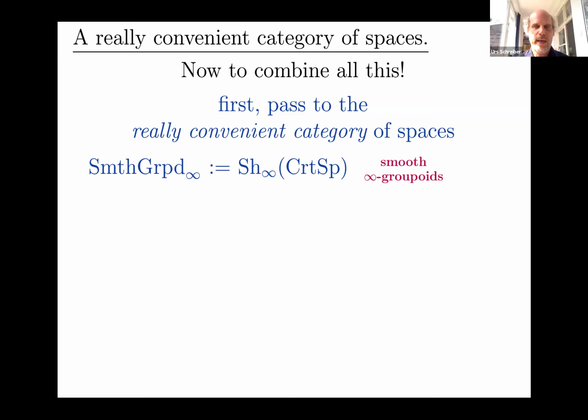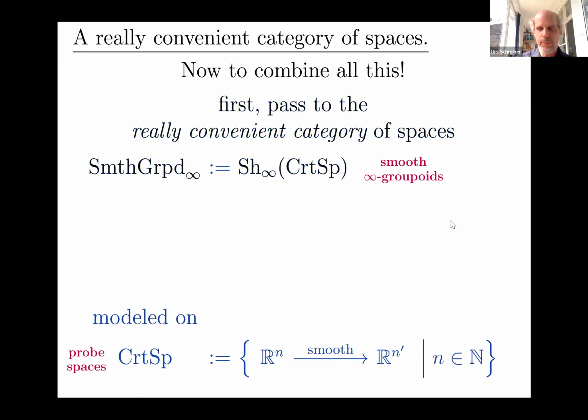So it's the analog of the sheaf topos on the site of Cartesian spaces. What do I mean by that? By the site of Cartesian spaces, I mean this very small subcategory here, CartSp, the full subcategory of the category of smooth manifolds, whose objects are just the Cartesian spaces R^n, and the morphisms are just smooth maps between R^n's, possibly between different dimensions. So this is naturally a site, or it carries a Grothendieck pre-topology, a coverage by the usual open covers, and we can form the sheaf topos over it. That sheaf topos, its objects have the interpretation of being generalized smooth sets.